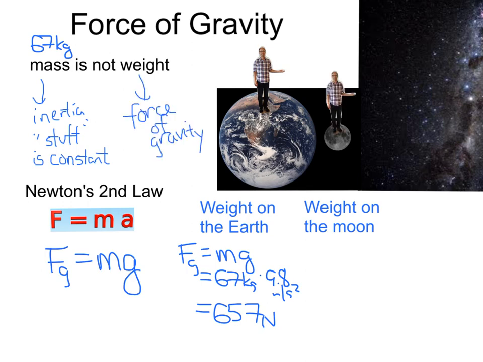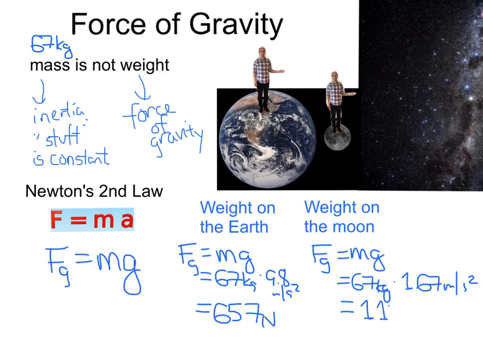Now if I stand on the Moon, what is my weight on the Moon? Well, let's take our force of gravity equation, which is defined as mass times the acceleration due to gravity. My mass is still 67 kilograms. That's constant no matter where I am. But the acceleration due to gravity on the Moon is much less than that on the Earth. It's 1.67 meters per second squared, because the Moon is smaller in size and also has less mass, so it can't pull on me as much as the Earth can. This calculation results in my weight on the Moon to be 112 newtons. So whereas my mass is constant no matter where I am, my weight changes.